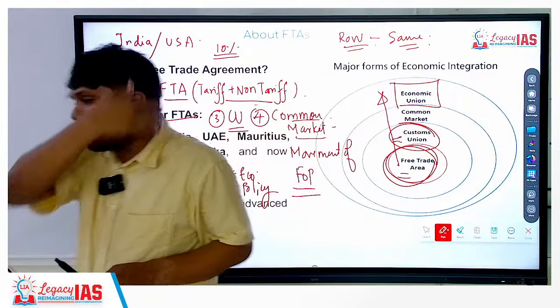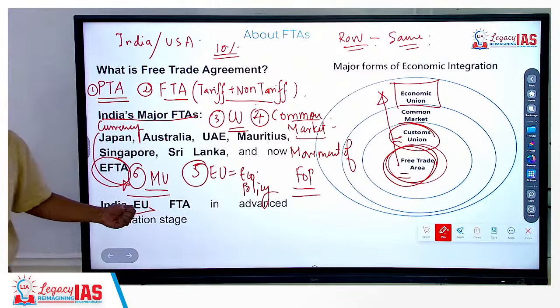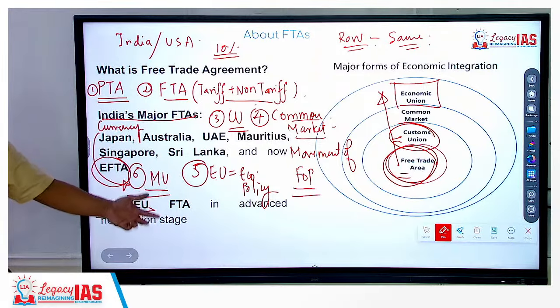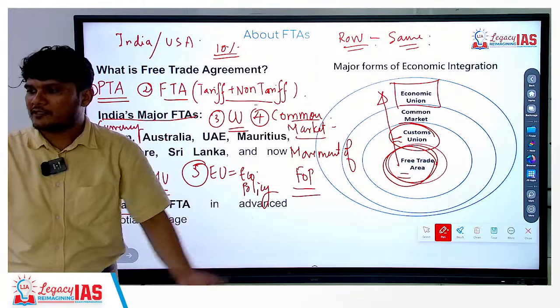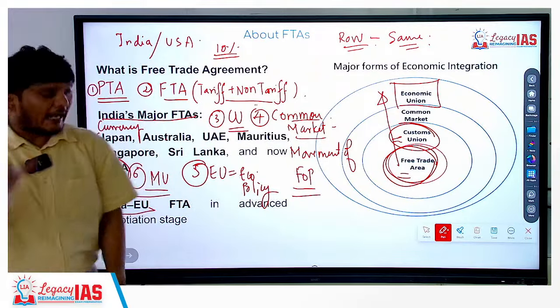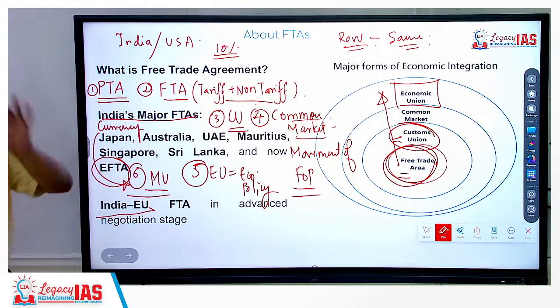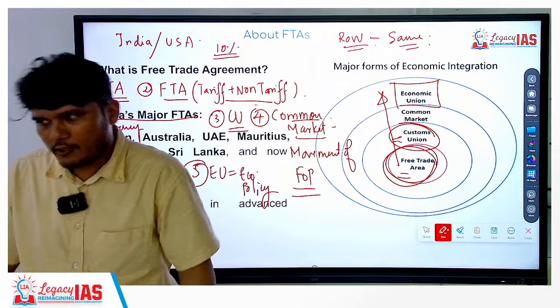Not necessarily it will happen, because this trade agreement has been going on for almost 2 decades, since 2007. It was halted after a while, and then a couple of years back it was reignited, and now there is a high possibility that we may end up having a free trade agreement with the European Union.